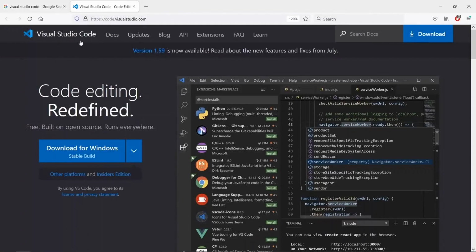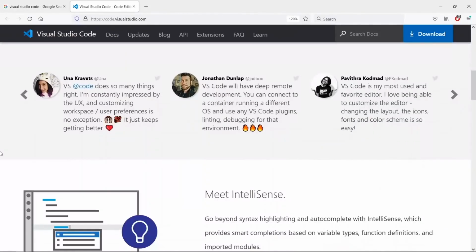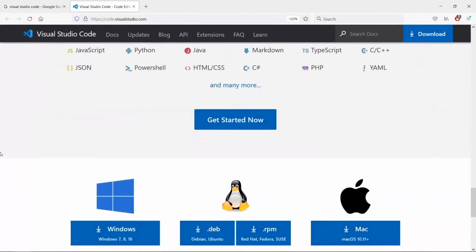Here I am at the page for the editor, and you can read all you want about it, but we are interested in downloading this for Windows.